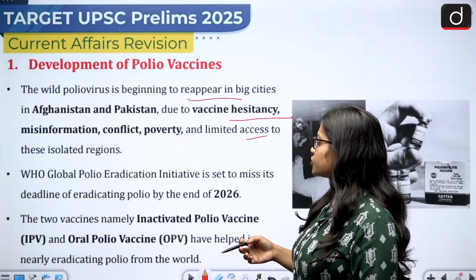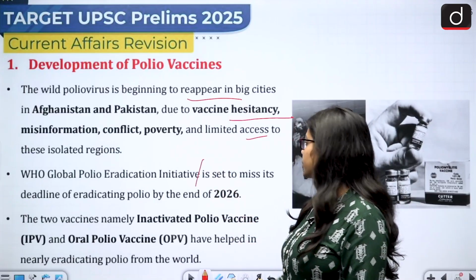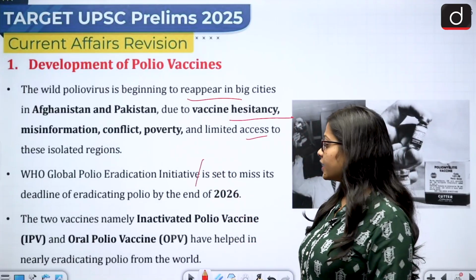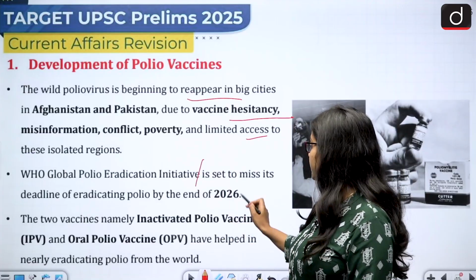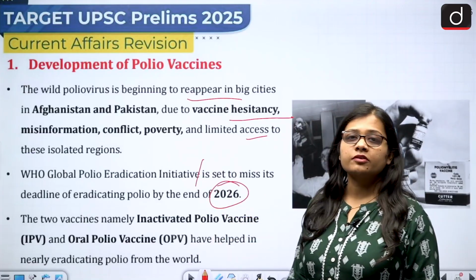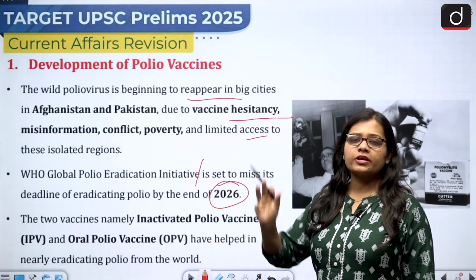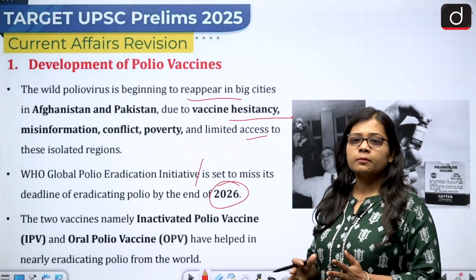The World Health Organization's Global Polio Eradication Initiative is set to miss its deadline of eradicating polio by the year 2026. The target year was 2026, but it will not be met.